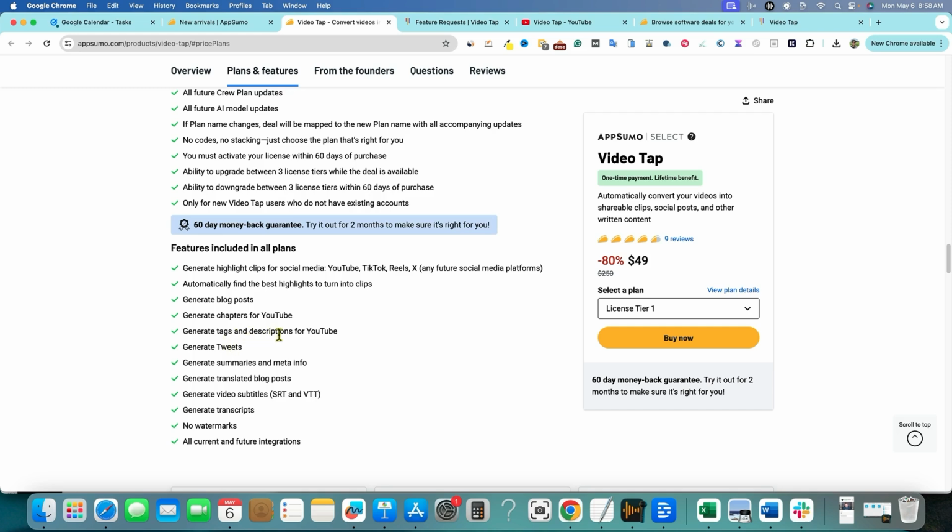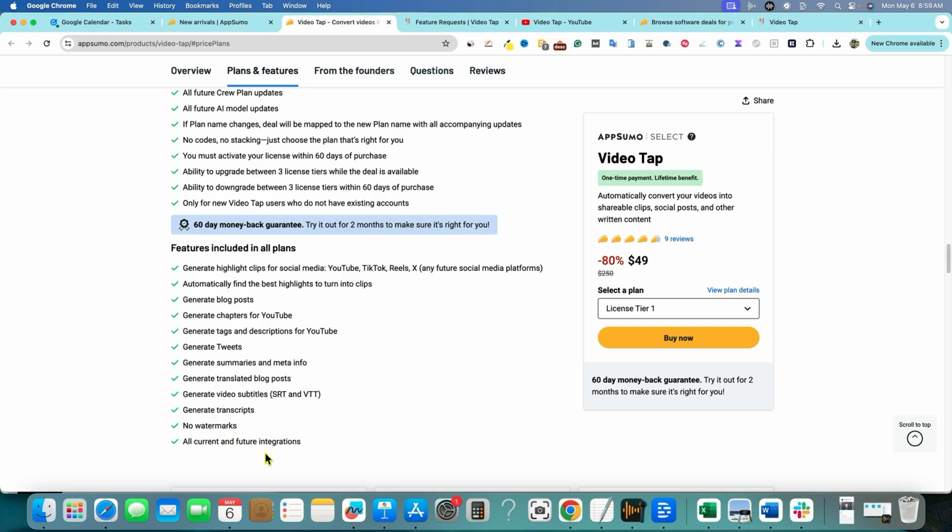Generate tags and descriptions, tweets. They're working on, I believe, I'm not sure if it's integrated yet, but where you'll actually be able to push a button and it'll tweet out to your Twitter account. And they're working on being able to do that with all of the applications, YouTube and Facebook and all these other different social media platforms, to where you'll be able to actually disperse the content that it creates onto those platforms. But they're not there yet. It generates summaries and meta and translates into blog posts, and you can get your subtitles right over here to upload into YouTube, which is great. And then generates transcripts and watermarks.